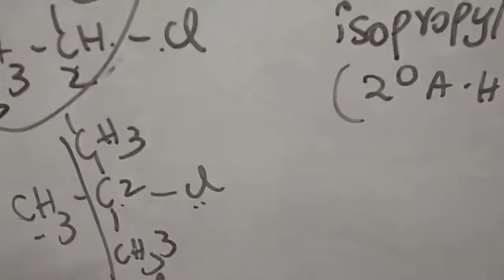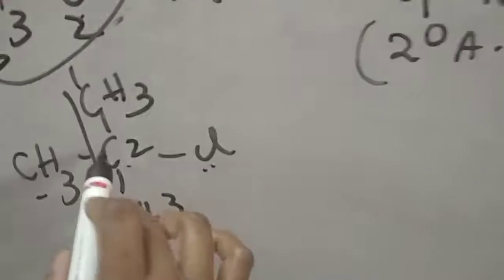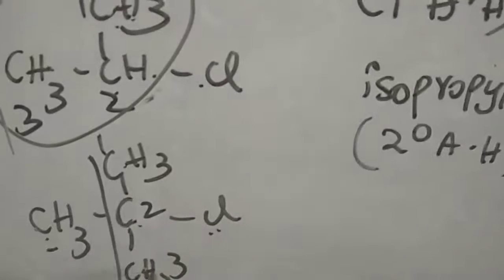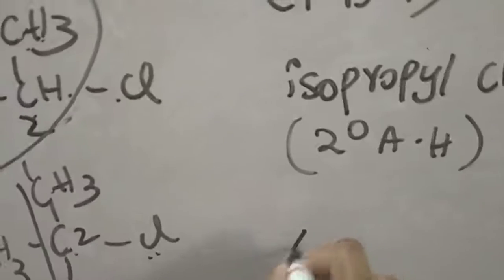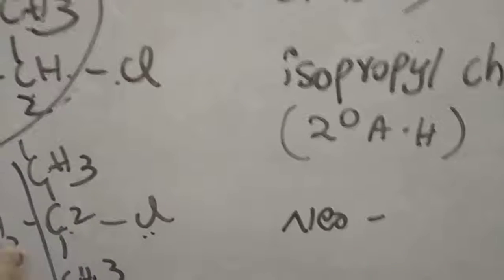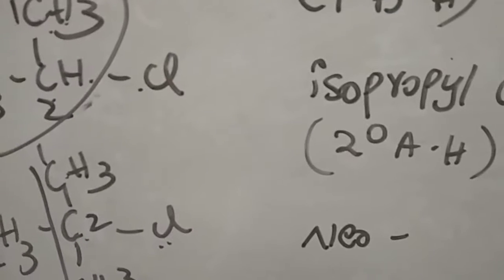Then what is its common name? If you observe, only this is called isopropyl. Here the carbon is attached with 3 carbons, and this is called the neo group. How many carbons do we have? 1, 2, 3, 4. We have 4 carbons.